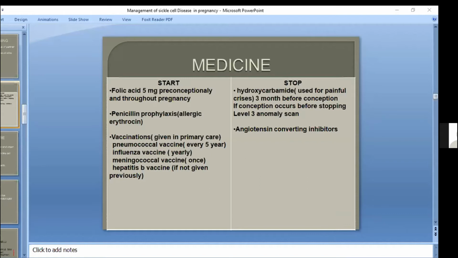So who will tell me what vaccinations are needed in sickle cell disease? The vaccinations recommended for sickle cell anemia are pneumococcal, every 5 years, influenza yearly, and meningococcal once, and hepatitis B vaccination if not given. Okay. And what antibiotic do we need throughout the pregnancy? Penicillin prophylaxis, and if allergic, then erythromycin. Very good, very good.